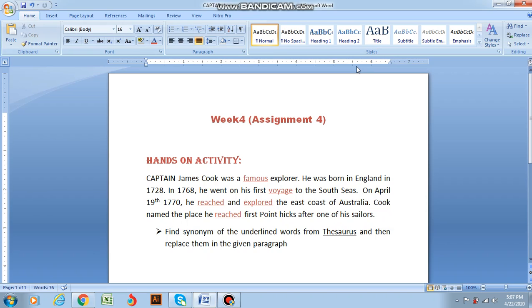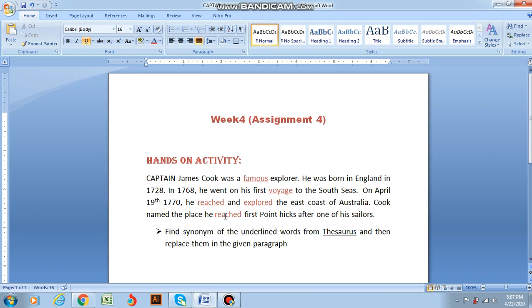So there are a few words. I have underlined them and colored them for your convenience. They are: famous, voyage, explored, reached, and once again reached. We have to find the synonyms of these words from the thesaurus, and then we have to replace them.